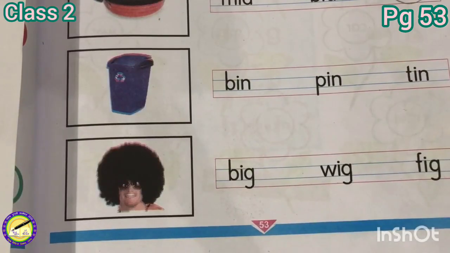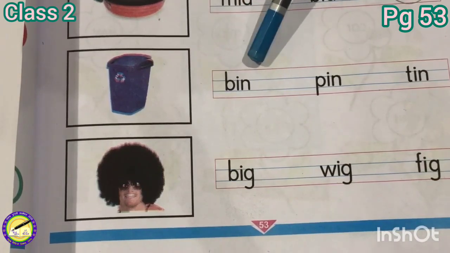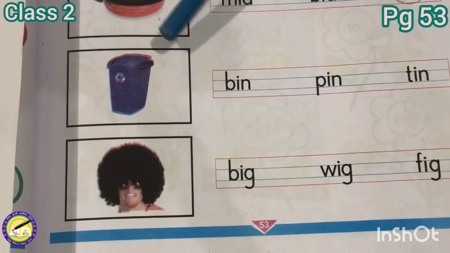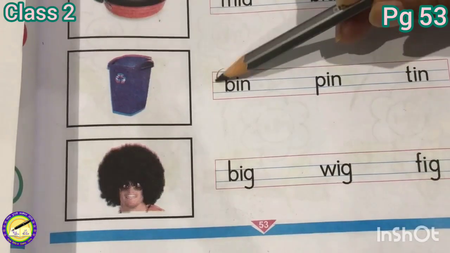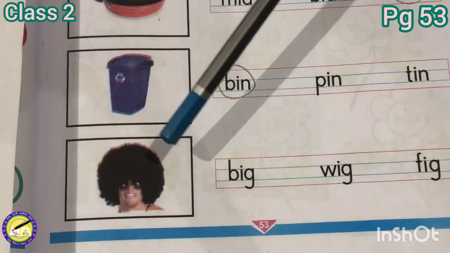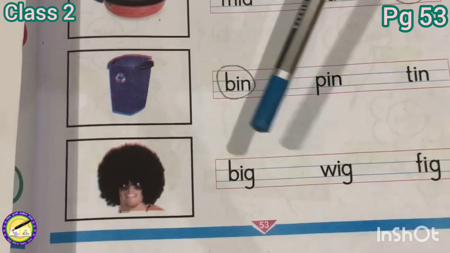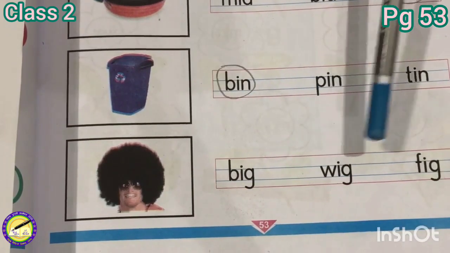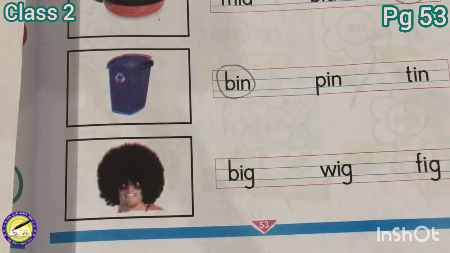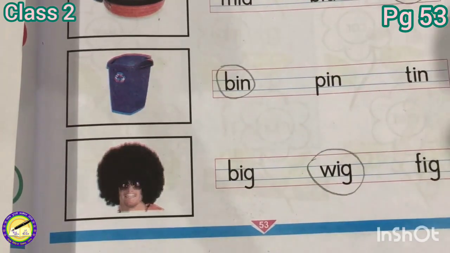Children, the next picture is of bin and the options are BIN bin, PIN pin, TIN tin, and the spelling of bin is BIN. So we will circle BIN bin. Children, this is the last picture. This is the picture of a wig and the options are BIG big, WIG wig, FIG fig. The spelling of wig is WIG wig. So we will put a circle on wig.